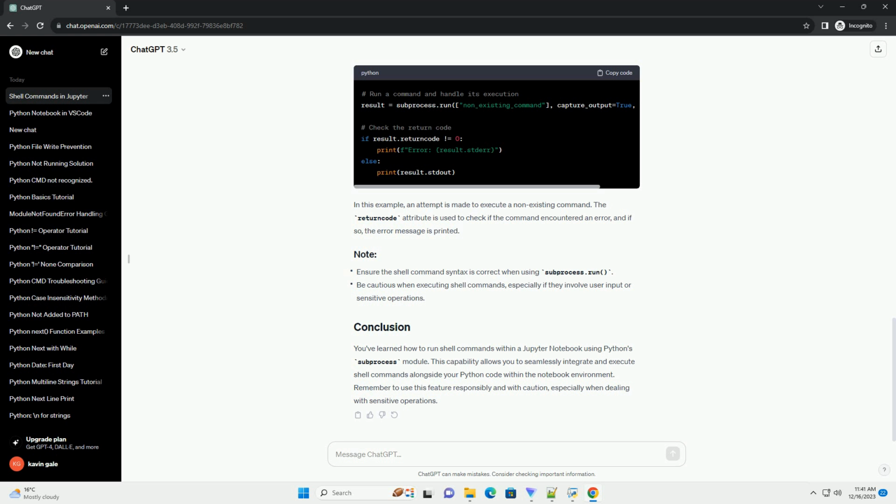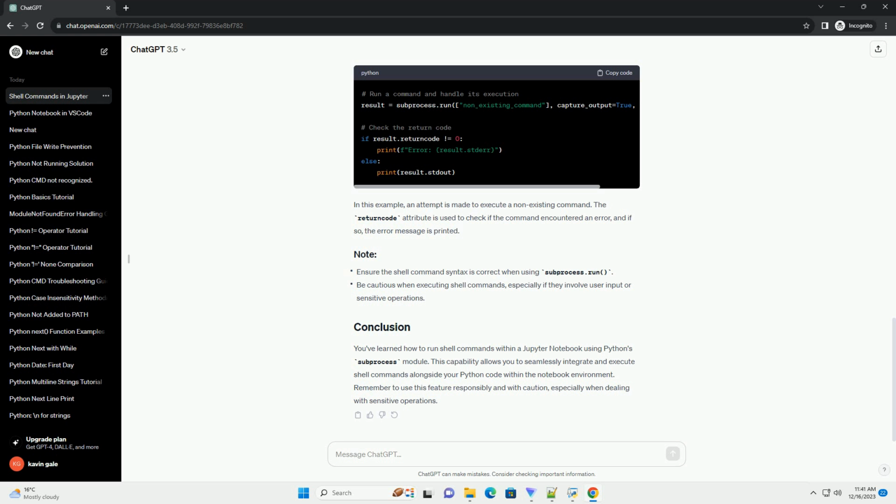Let's see how to run some basic shell commands using this function. In the above example, the subprocess.run function is used to execute the ls -l command, which lists the contents of the current directory. The capture_output=True parameter captures the command's output, and text=True ensures the output is returned as a string. This example demonstrates running the echo command with an argument, hello, Jupyter, which prints the provided text to the console.